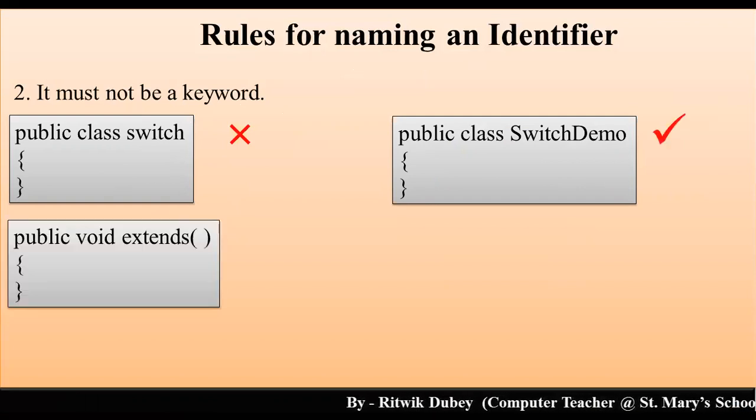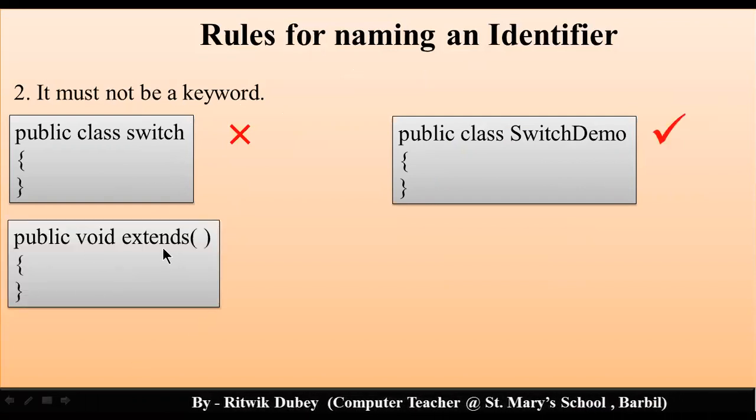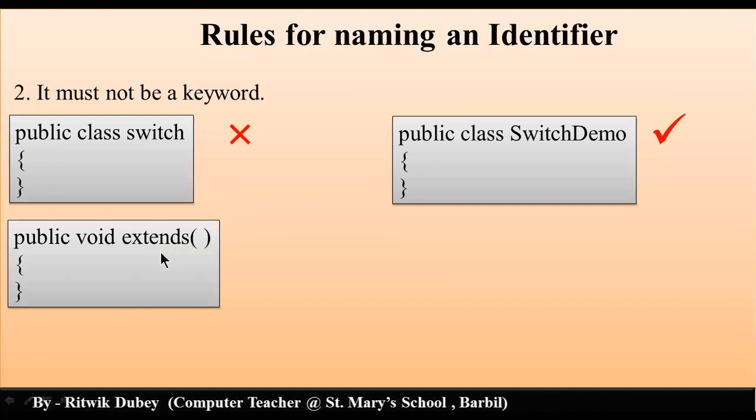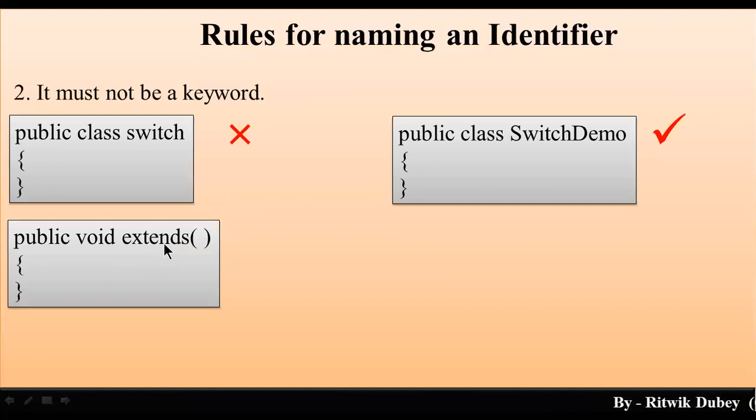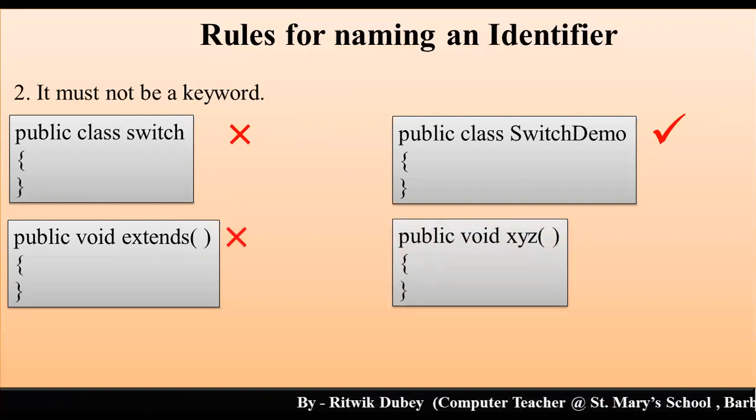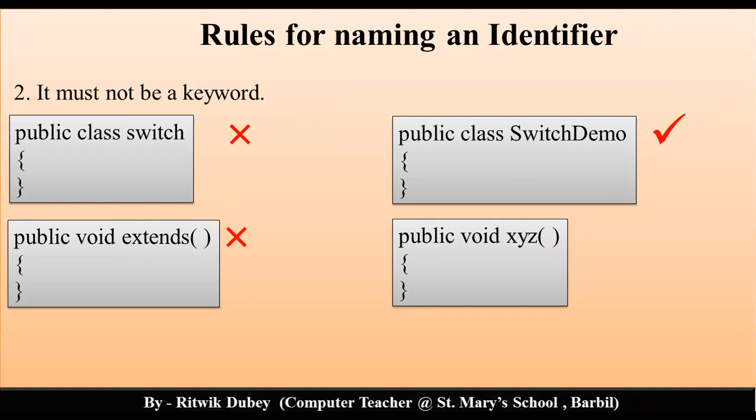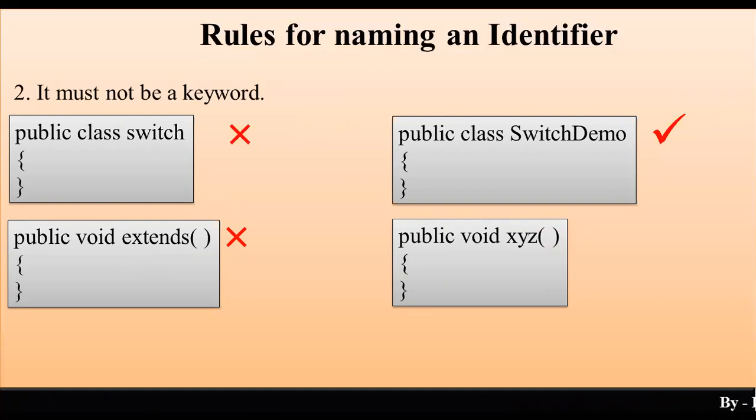Now, if I talk about the method name, it cannot be extends or any other keyword. Why? Because extends is a keyword, so it is not allowed. Yes, you can write XYZ. You can give any name, but it should not be a keyword.